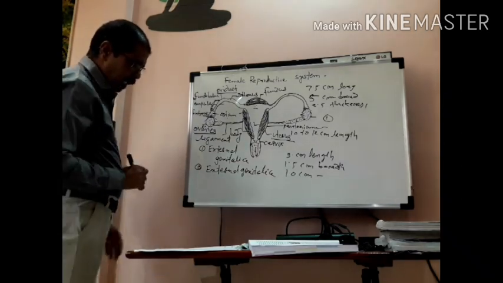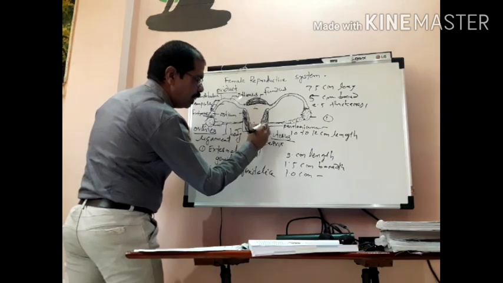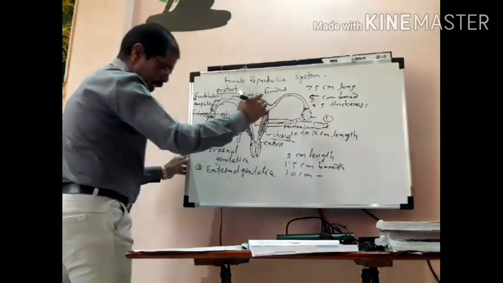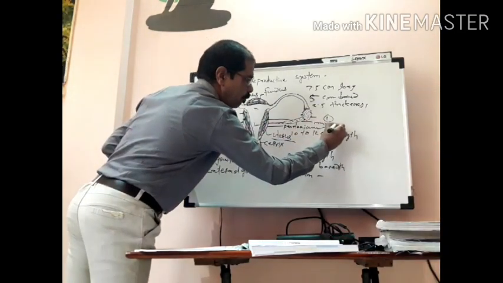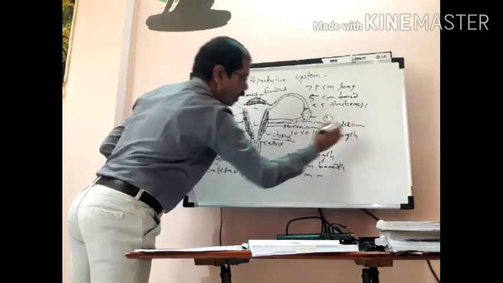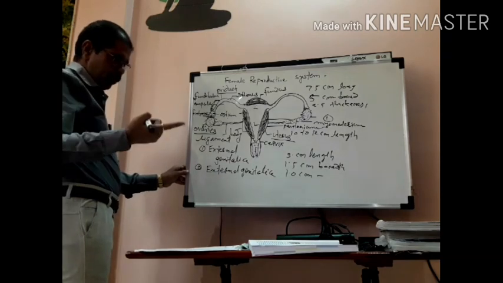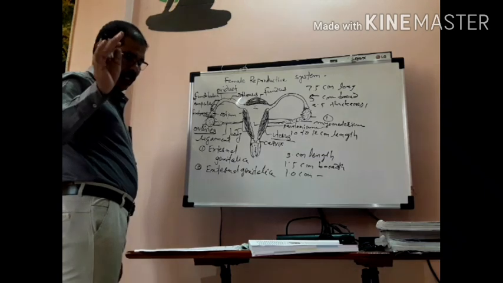Then the second layer, the middle one, is called the myometrium. What is myometrium? It is the middle thick muscular layer, isn't it?